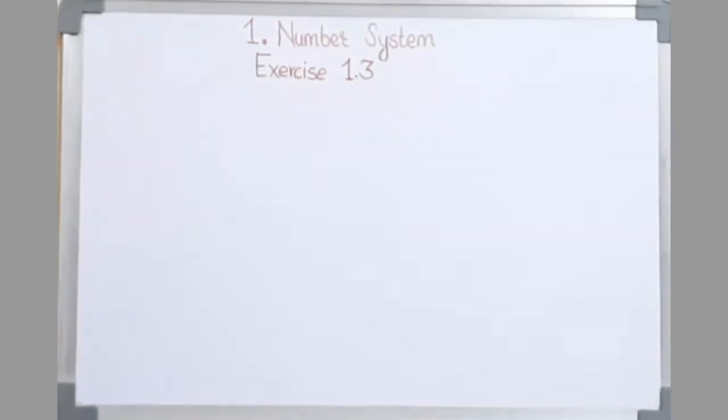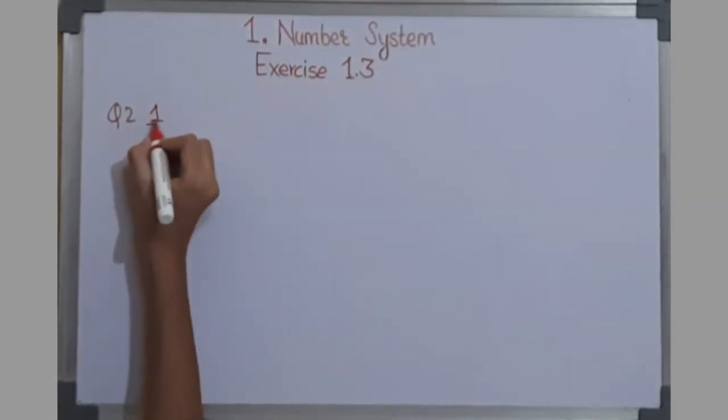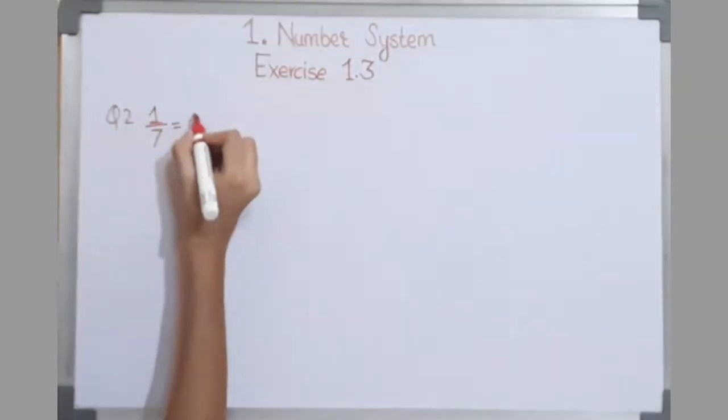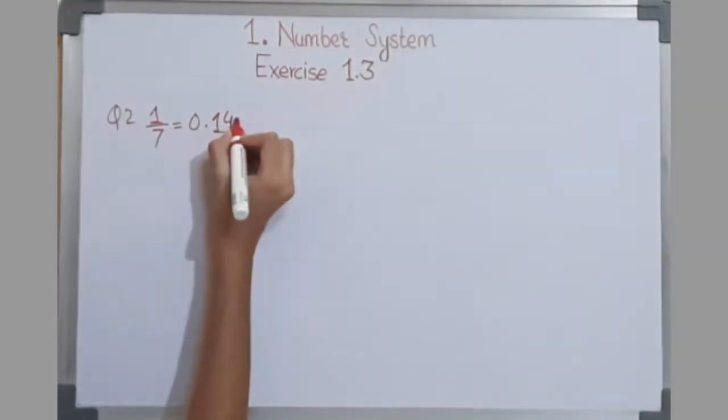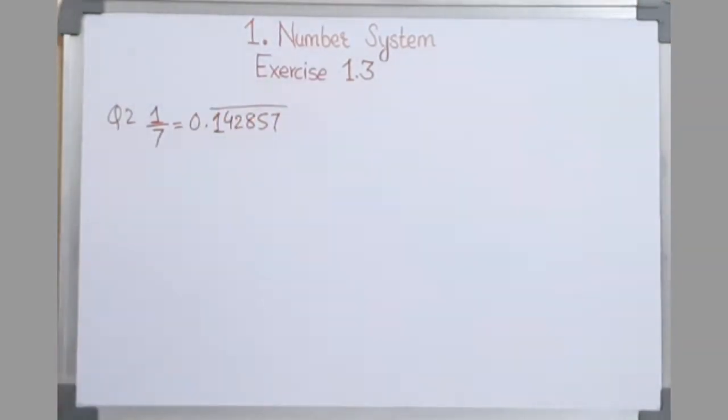In the second question, let's read out the question first. The question is, you know that 1 upon 7 is equal to 0.142857 with a bar over this.